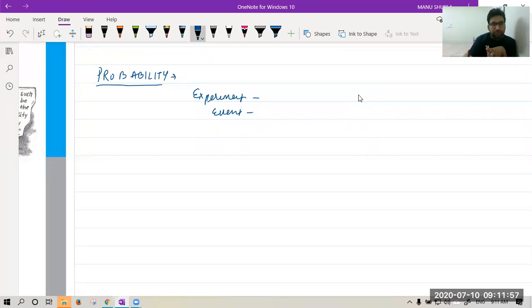What is the chance of 3 coming on the die? It is the same, Rachit. Every number has equal chances. There are 6 numbers, all have equal chances, unless it is a biased dice. In the Mahabharata serial, you must have heard that Shakuni was using a biased dice. Whatever number he thought of, it came on that dice. So that is a case of that. But in the normal case, the dice has equal probable outcomes. So 1 can come 1 by 6 times, 2 can come 1 by 6 times. So everything is the same.